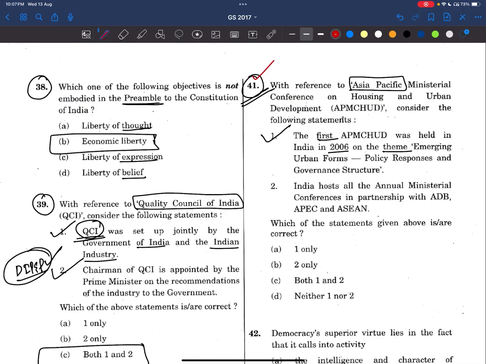Now, let's get to the second statement. India hosts all the ministerial conferences in partnership with ADB, APEC and ASEAN. First of all, this APMCHUD is not related to ADB, APEC and ASEAN. It is related to UN Habitat.